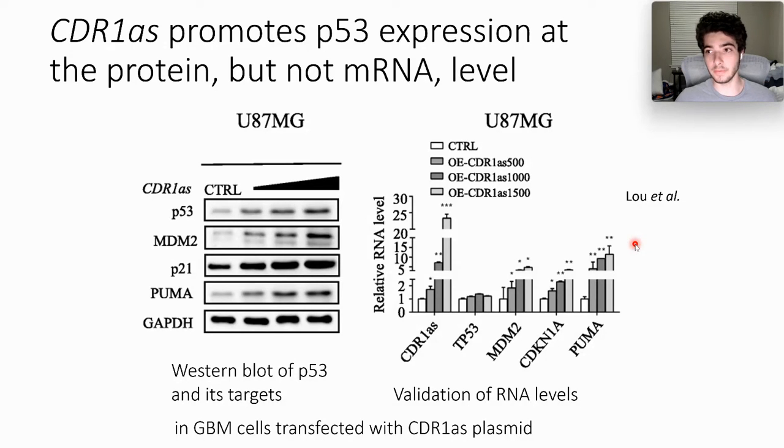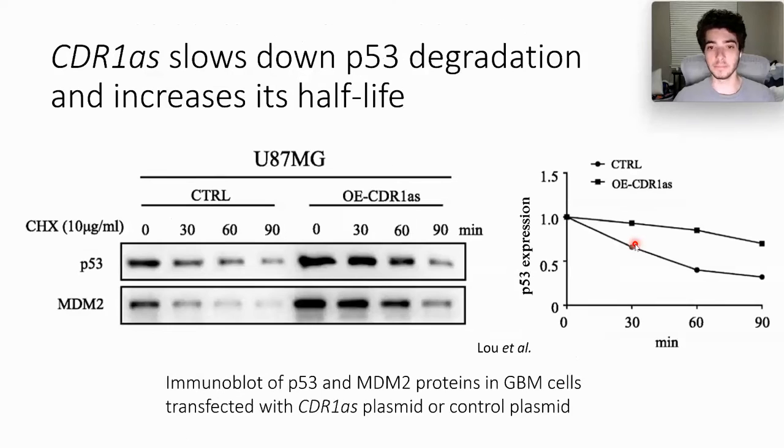Moving on, we see that CDR1AS is able to extend P53's half-life in the same GBM cells.